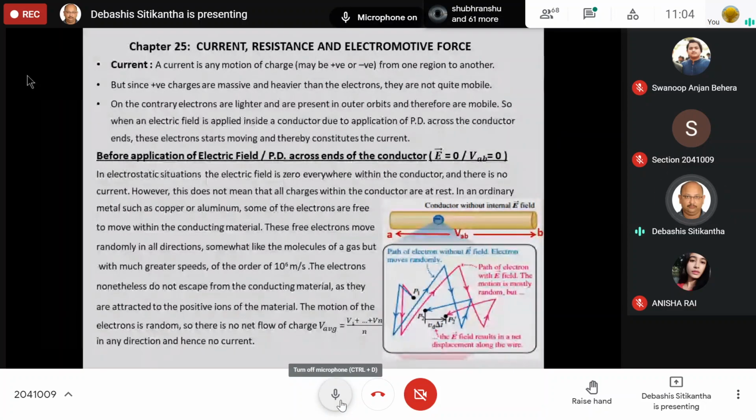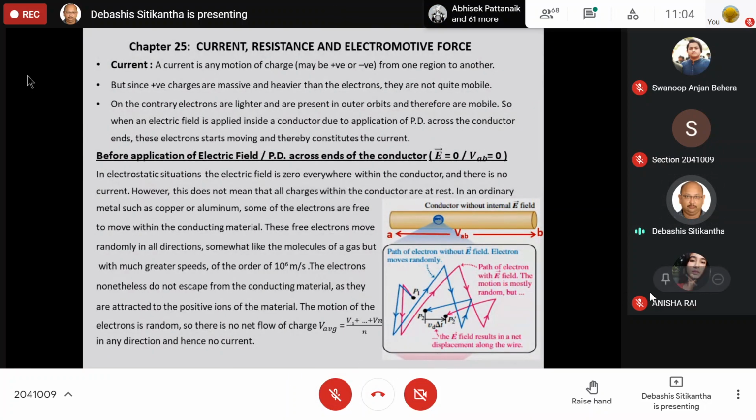So let us start with... No, the 25th chapter. Okay, don't worry. I have sent you the PPT for this 25th chapter, and I am very hopeful that I will also complete the course by Thursday. So please don't worry about that. And this chapter is not a very difficult chapter, quite an easy one. Okay, so let us start and see.